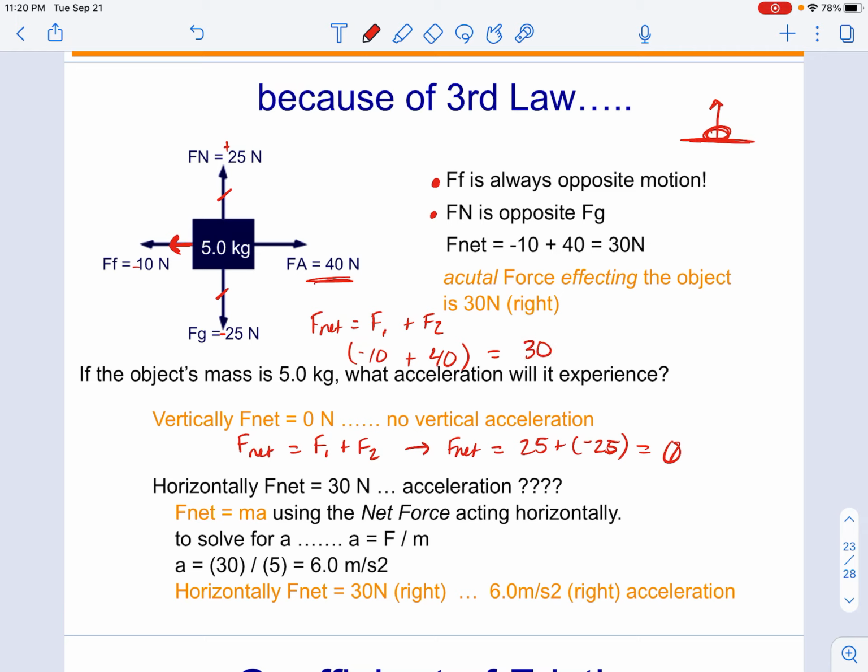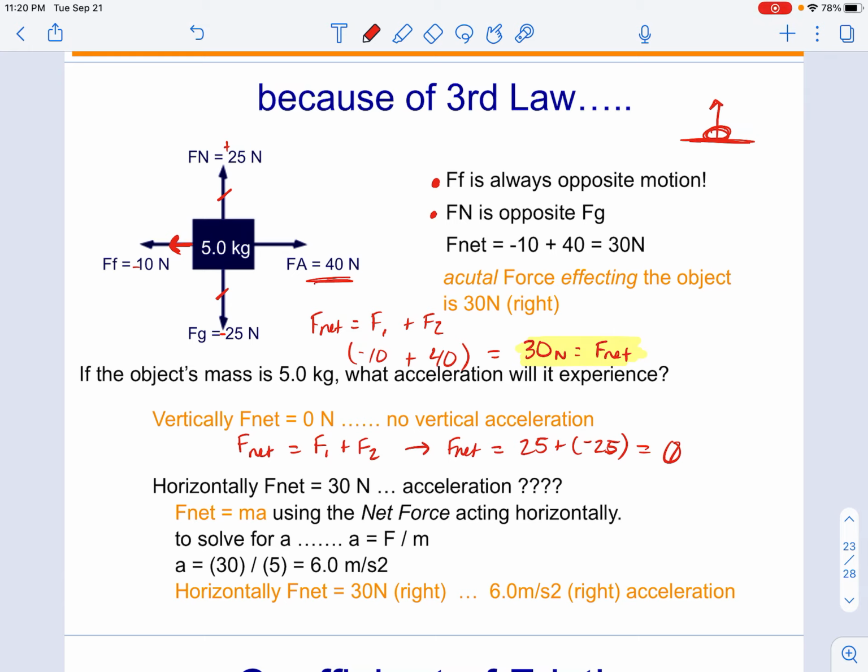This gives me a value of a positive 30 newtons. So my net force, the force that is actually going to cause my object to experience its acceleration, is going to be 30 newtons of force that makes that happen, okay?